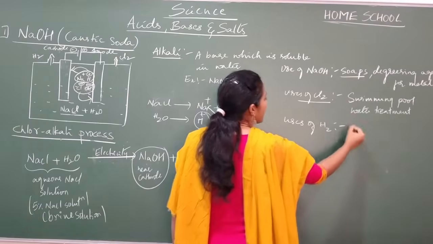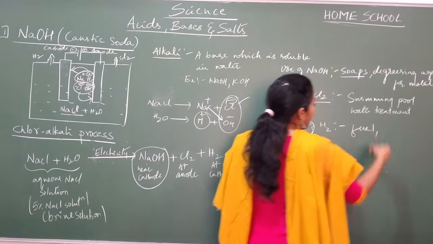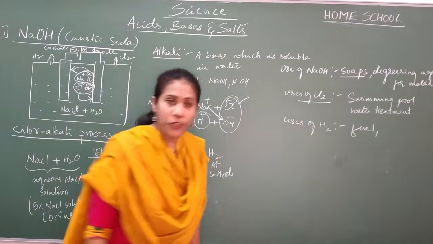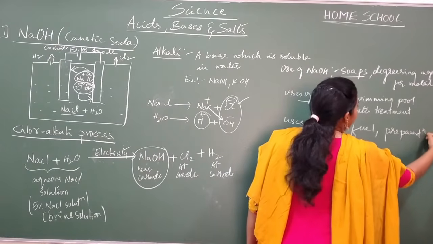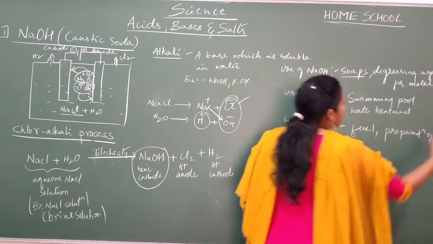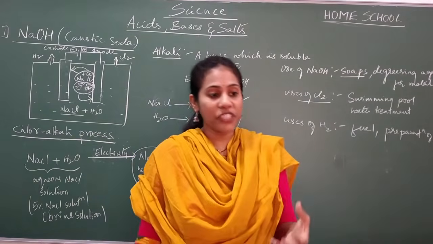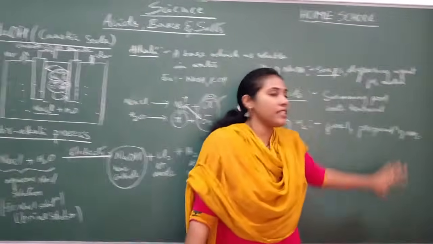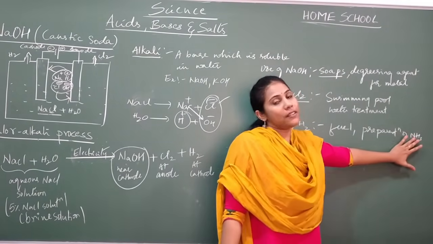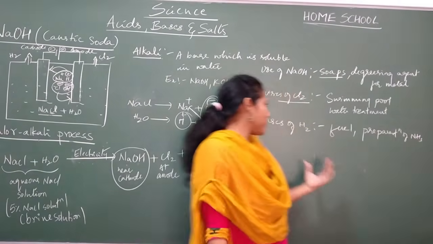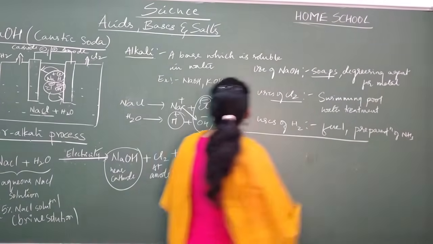And uses of hydrogen. So where is our hydrogen used? Hydrogen is used as a fuel. And hydrogen is used for the preparation of ammonia, that is NH3. NH3 is a very famous compound, which is very much necessary to prepare various types of fertilizers. So such raw material which is used to prepare fertilizers is manufactured with the help of hydrogen. So this is all about our NaOH.